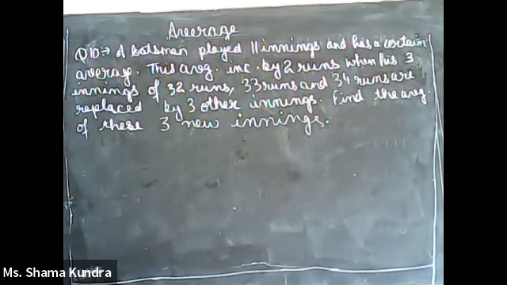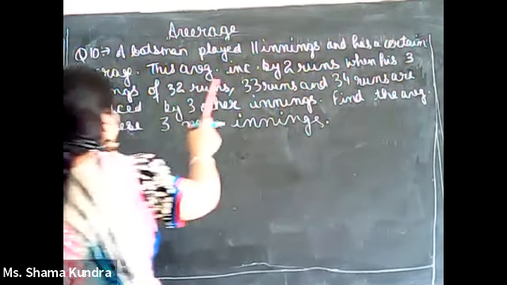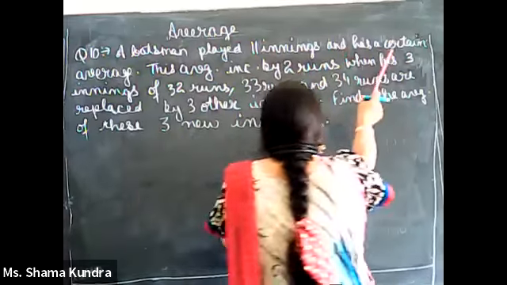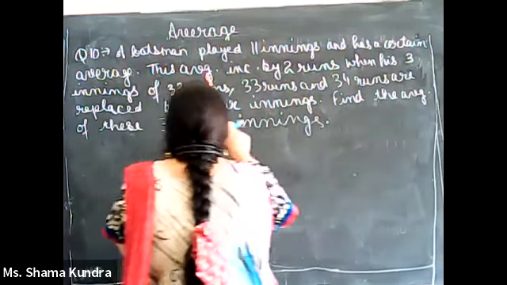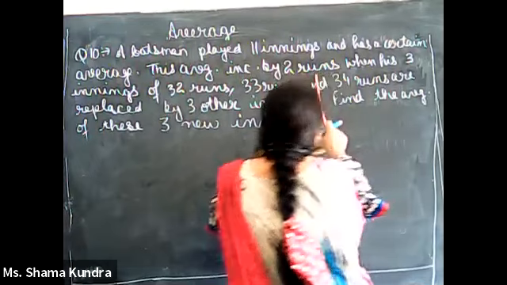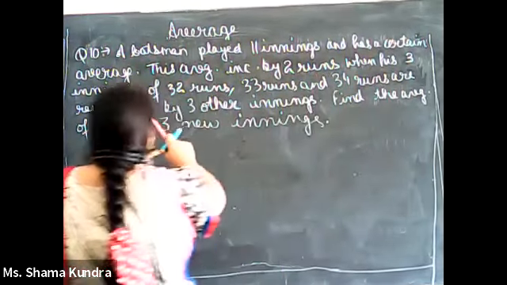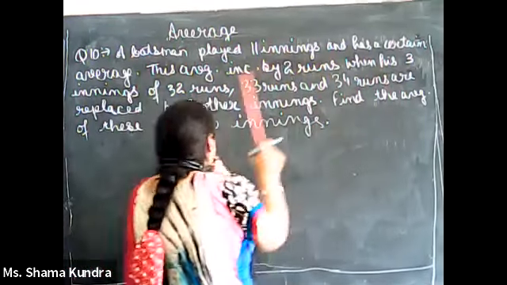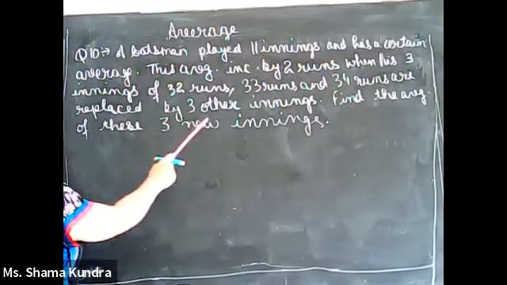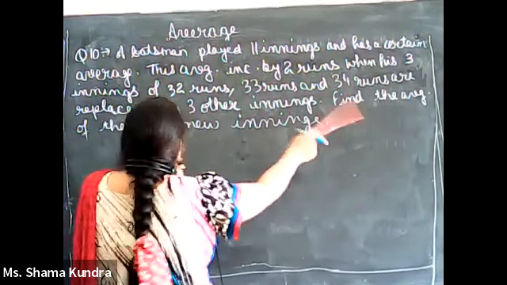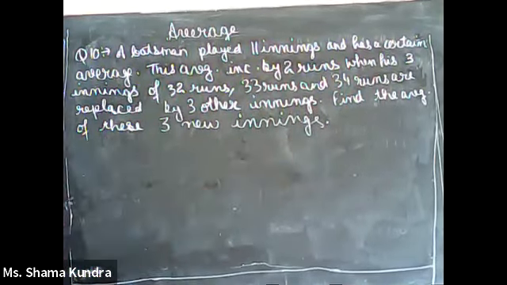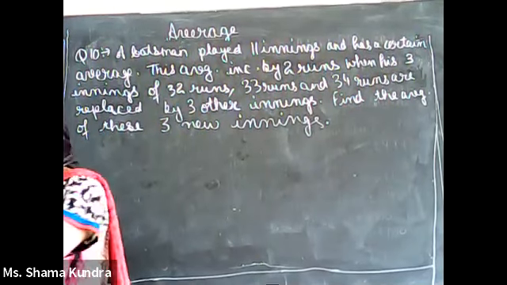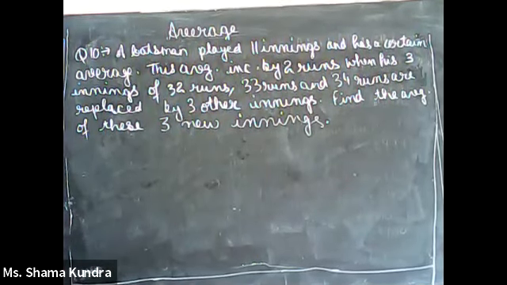Now see question number 10. A batsman played 11 innings and has a certain average. This average increases by 2 runs when his 3 innings of 32 runs, 33 runs and 34 runs are replaced by 3 other innings. Find the average of these 3 new innings. Again, this is an easy one.